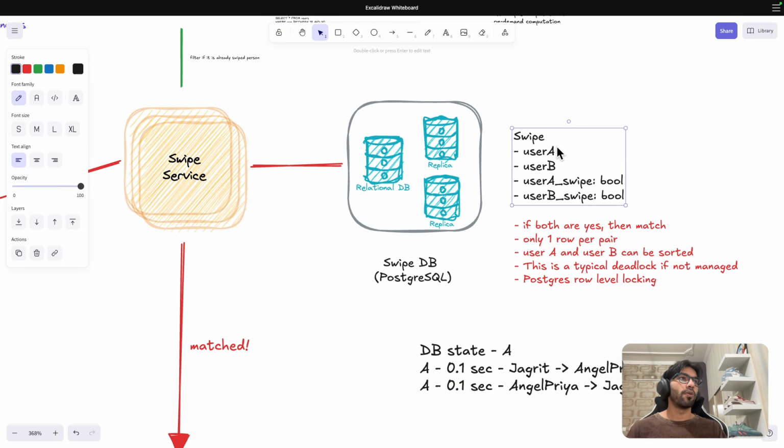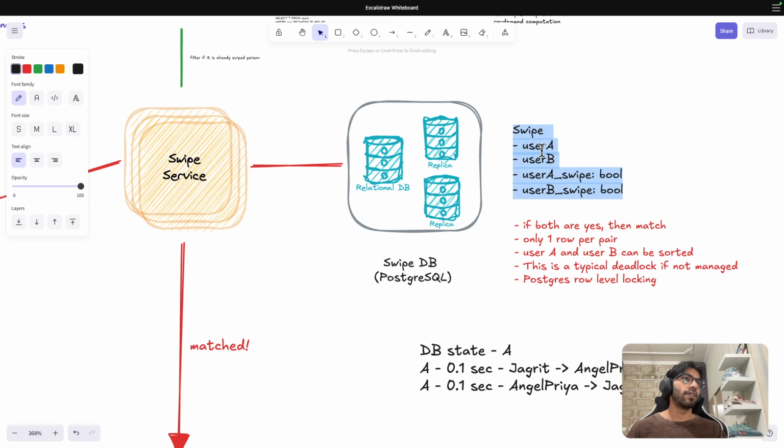Why? So how I'm going to store the swipe is that you have a user A and user B. In this case, this could be Jagrit, Angel Priya, but I have said that we could just sort them by their first name, right? So user A, let's say, is Angel Priya, and then user B is Jagrit. Now when a swipe from Jagrit to Angel Priya comes, our first user will be Jagrit, the person who is doing a swipe. In this case, I will mark this as true.